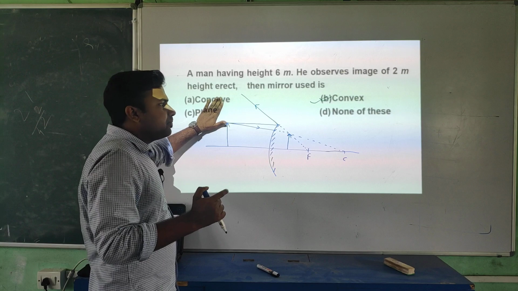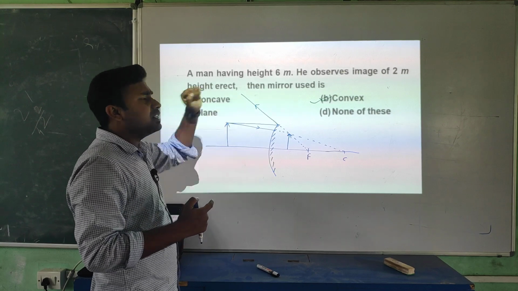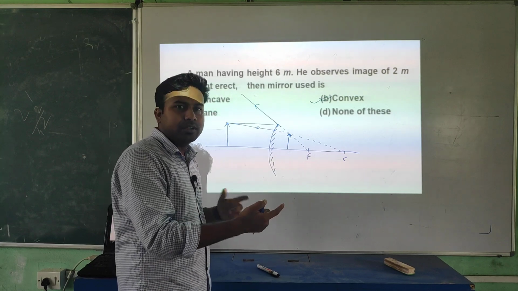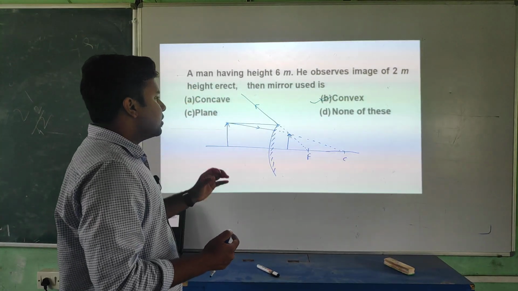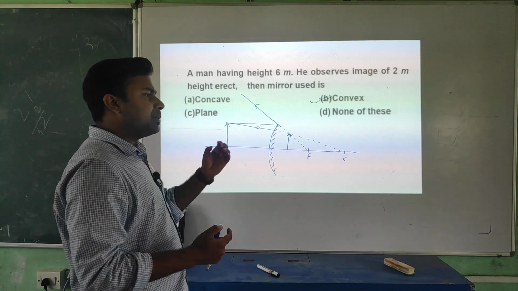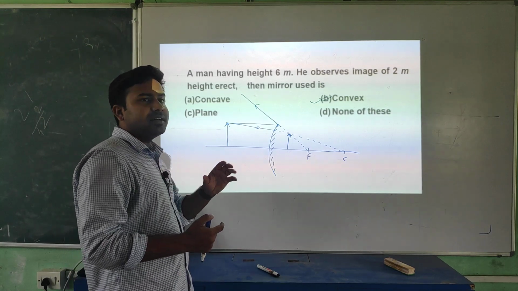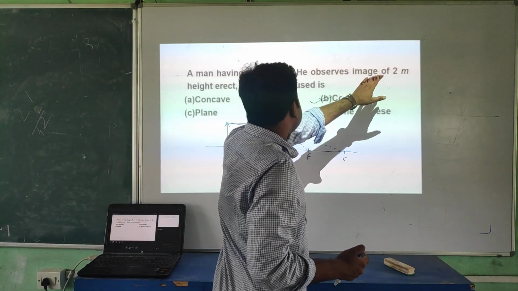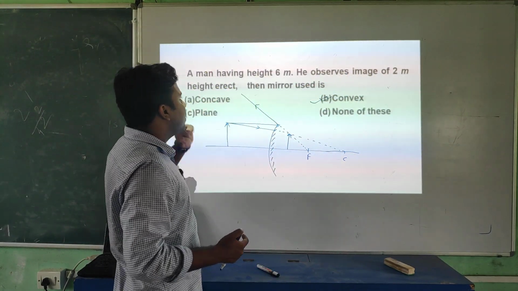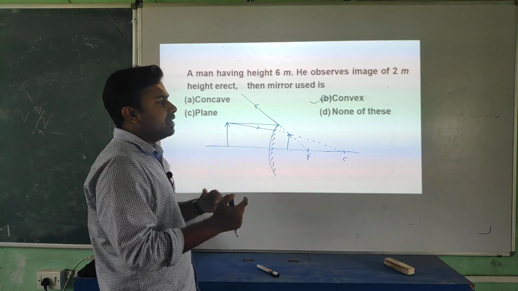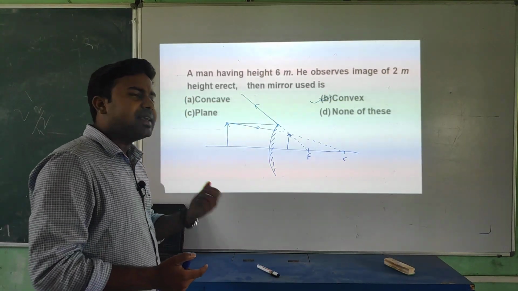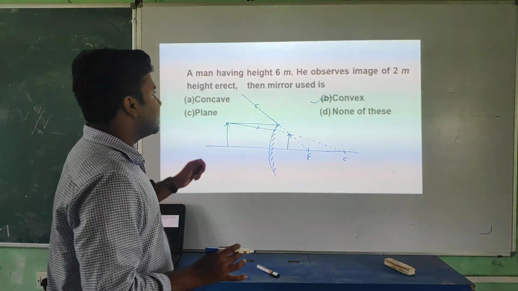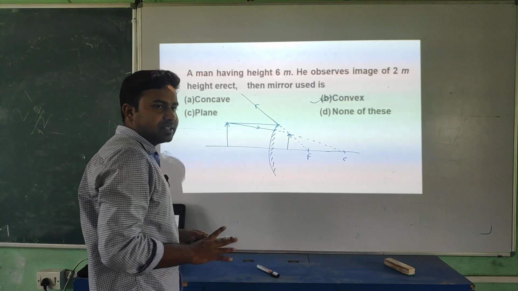Now if someone is thinking, why not concave? Because we know in which case the erect image forms: if you put your object between focus and pole, then an erect and bigger image is formed. But here the size of the image is small compared to the object. Plane mirror forms an erect image but of the same size. That's why the answer is convex.